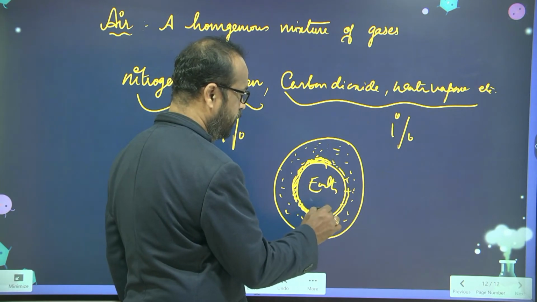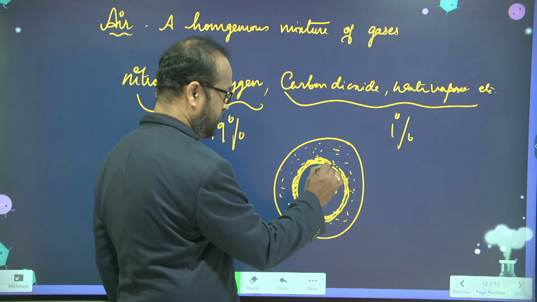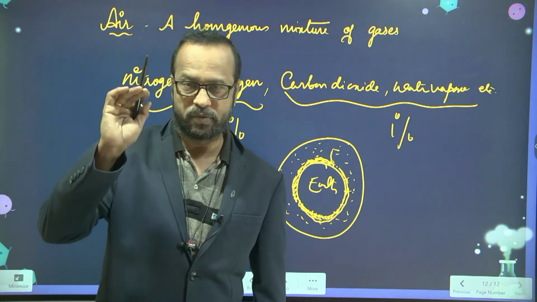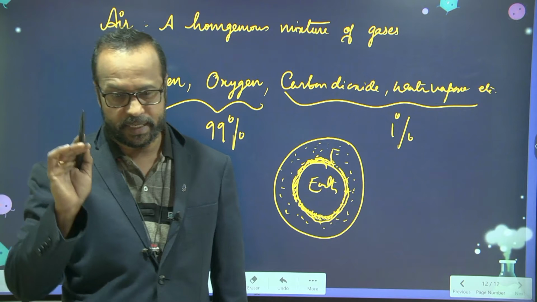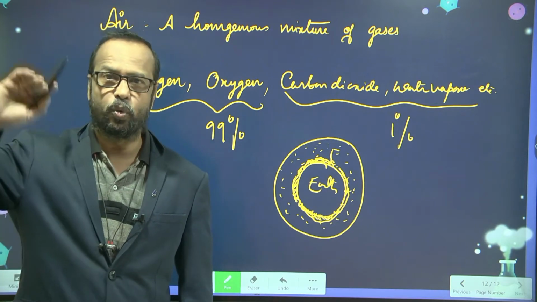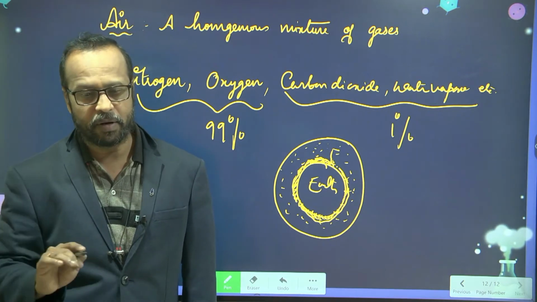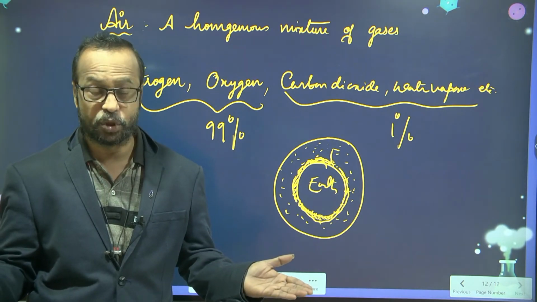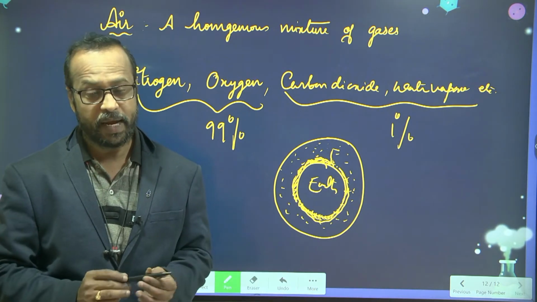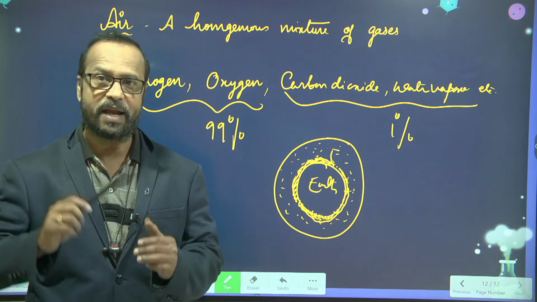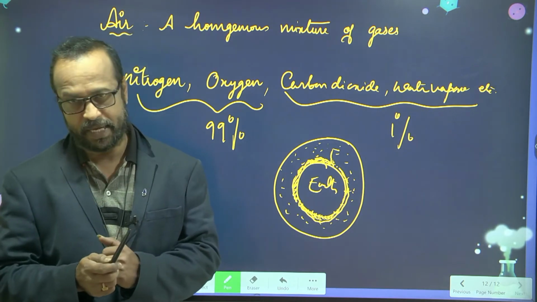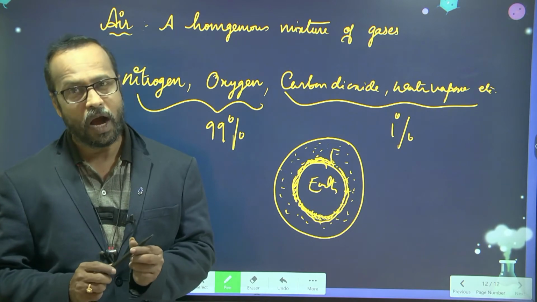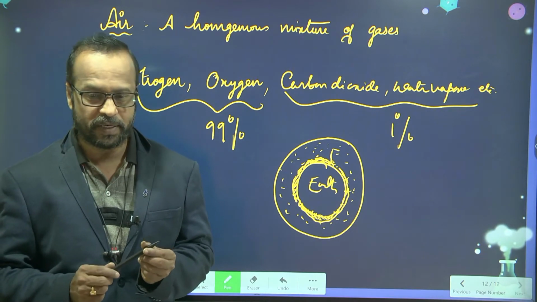But when you go above the earth's surface, the amount of air decreases, and as you move up to a certain height, there will be no atmosphere at all. That we consider as outer space. There is no atmosphere in outer space.